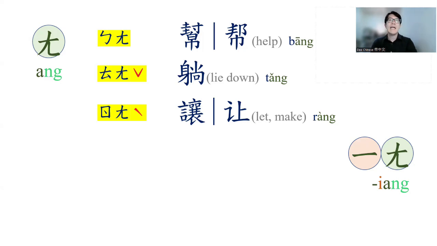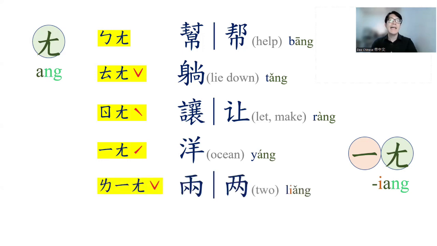That's why it sounds very clear, yang, and the vowel a doesn't change at all. Let's take a look at the next one. Second tone, yang. Yang means ocean.